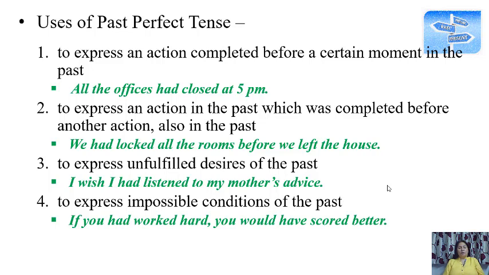Time is up now. If you had worked hard, this is the condition, you would have scored better. This is the result, the expected result. But both the things, you did not score better because you did not work hard. So it is an impossible condition. Right? These are the four uses of past perfect tense.